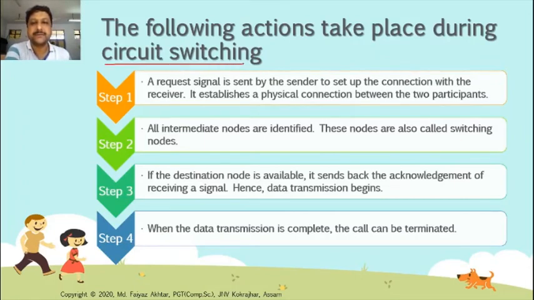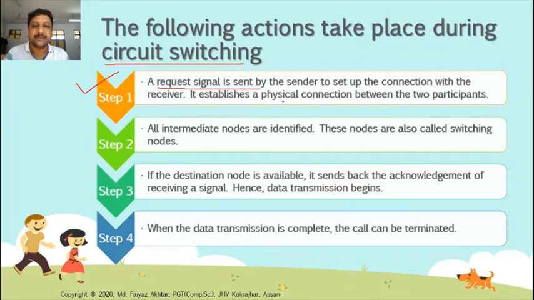The following actions take place during circuit switching. Step 1: a request signal is sent first by the sender to set up the connection with the receiver.